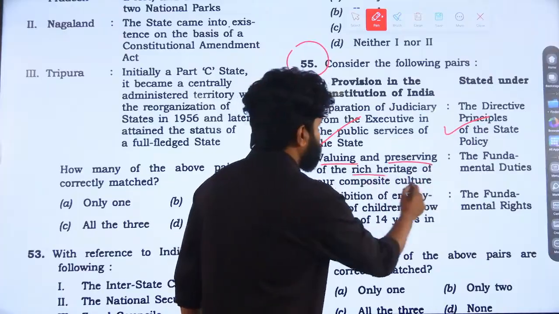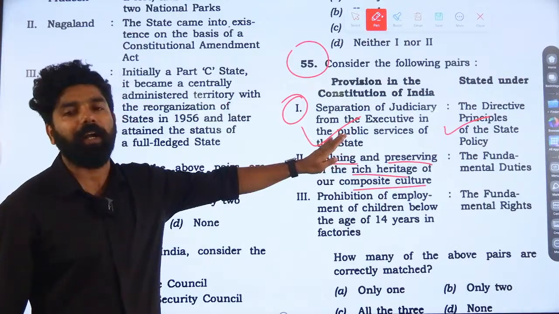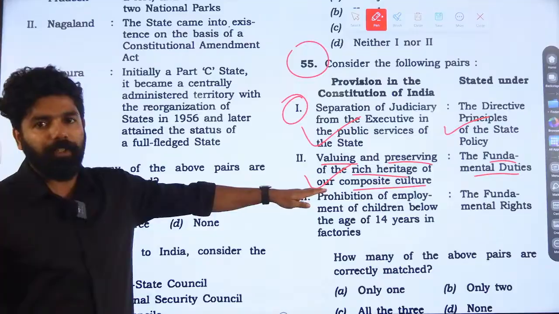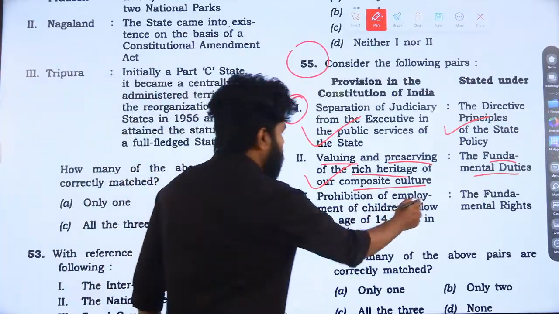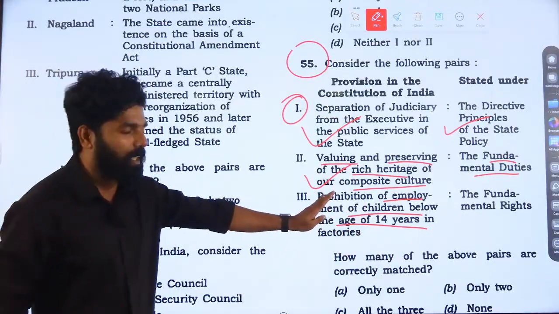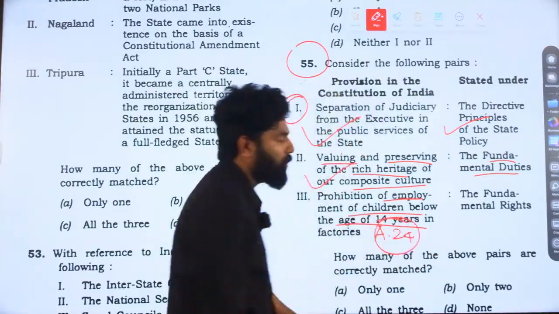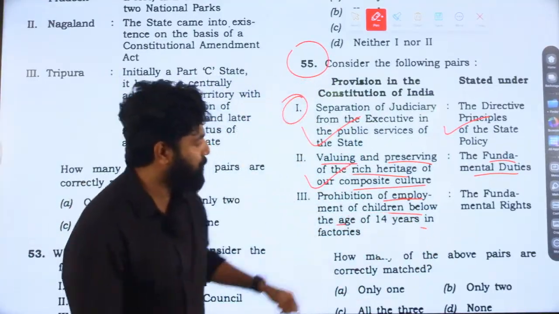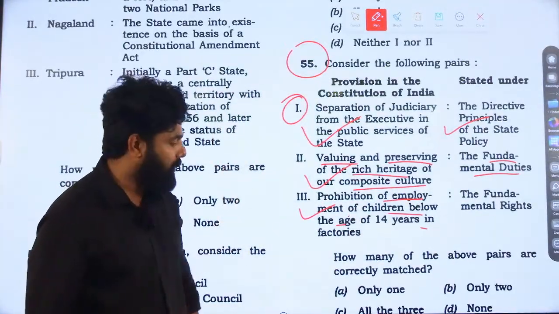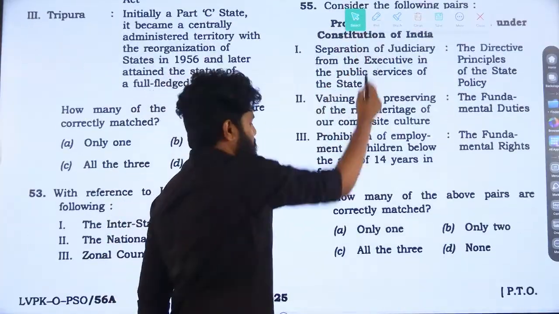Valuing and preserving the rich heritage of composite culture. Yes, it is a fundamental duty coming under Article 51A. This statement is also correct. Then statement 3, prohibition of employment of children below the age of 14 years in factories and hazardous jobs. Yes, that is prohibited under Article 24 of the Indian Constitution, which is part of fundamental rights. So statement 3 is also correct. All the pairs were correct. So the answer is all three. Option C is correct.